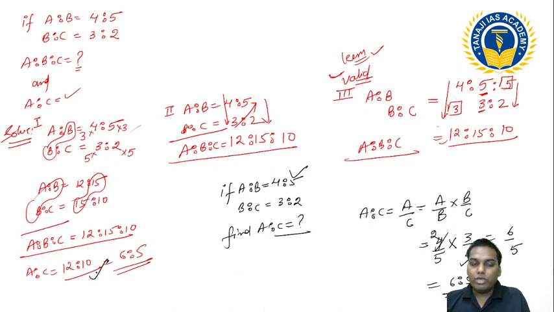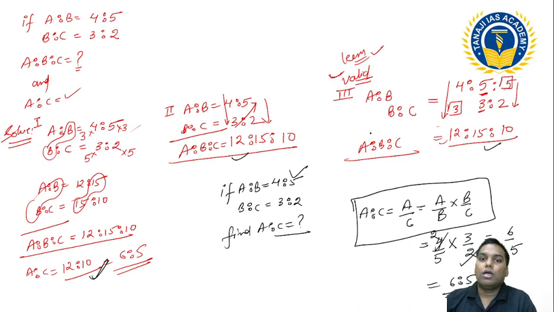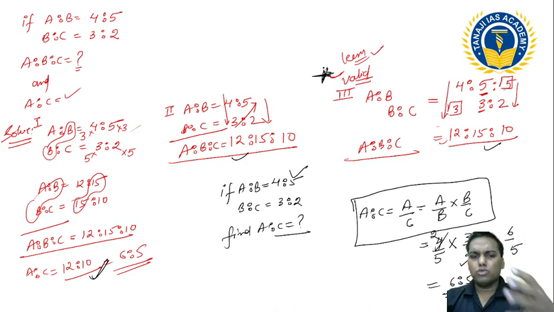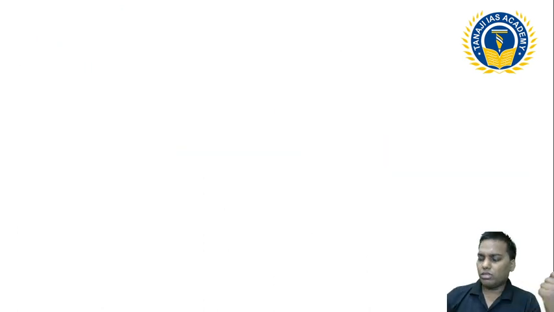Similarly, I am getting it from here also. Similarly, if I want to find out, I can get it from here also. So please understand this pattern and this pattern. This is sufficient. If you want to make your concept more clear, then this much is sufficient for you. I will discuss some questions as well. I will come with some questions, but before that, let me tell you some more deeply about this one.